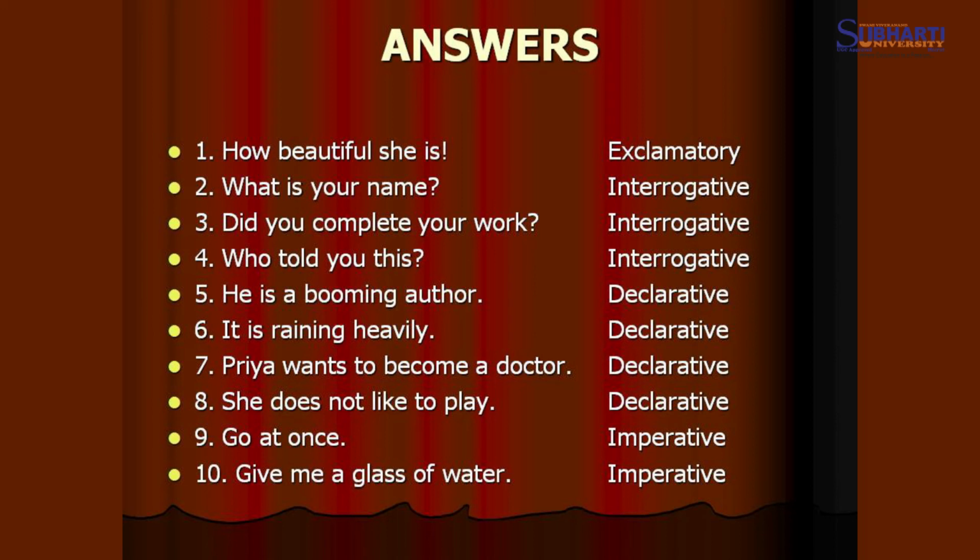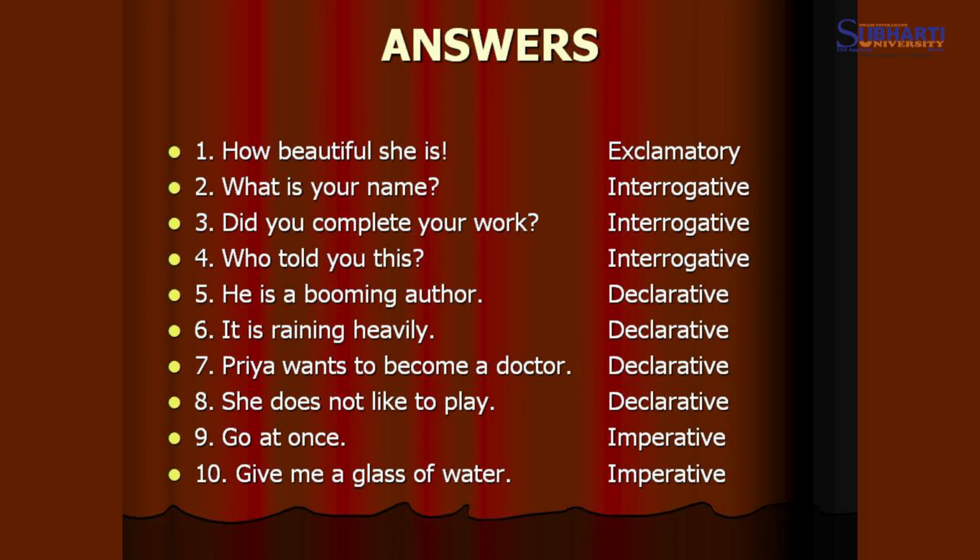Priya wants to become a doctor. Again, it is a declarative sentence. She does not like to play. Though it is a negative sentence, it comes into the category of declarative because it is just a description. Go at once. You all know that it starts with the verb go, and it is like an order or a suggestion, so it is an imperative sentence.